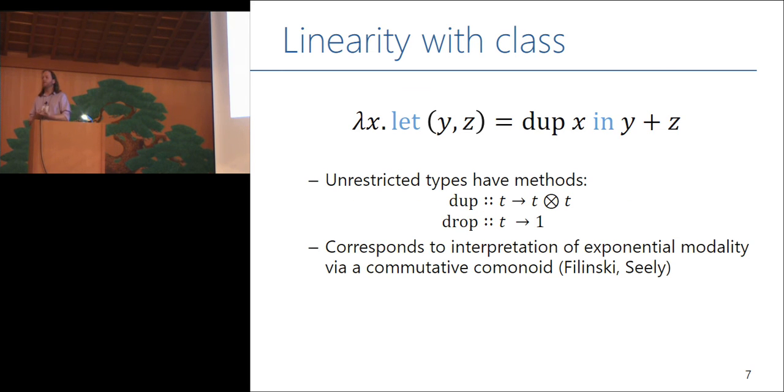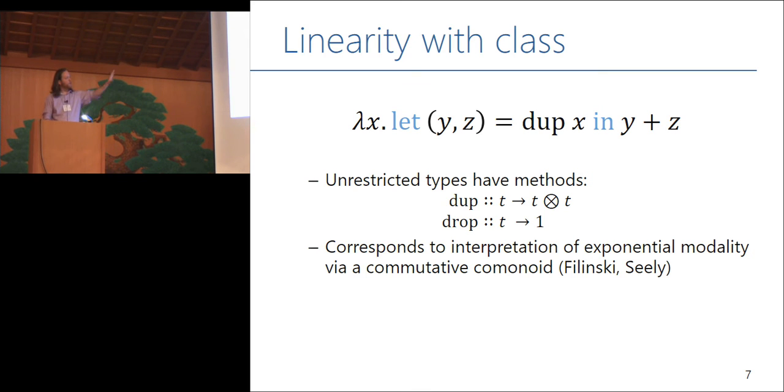So let's try to write this a little more explicitly. Instead of just using x twice, I'm going to introduce an operator which allows me to duplicate values, right? So dup x here is going to return me two values, which I certainly hope are equal to x. I'll call them y and z, and then I can add y and z. Now I have a term that follows a nice linear typing discipline. I only use each argument once. And I figured out the sorts of operations that are going to characterize unrestricted types. Just as we could characterize numeric types by the use of plus, we can characterize unrestricted types by the use of these operators duplicate and drop, right? This corresponds to some work on the interpretation of the exponentials by Filinski and Seely.